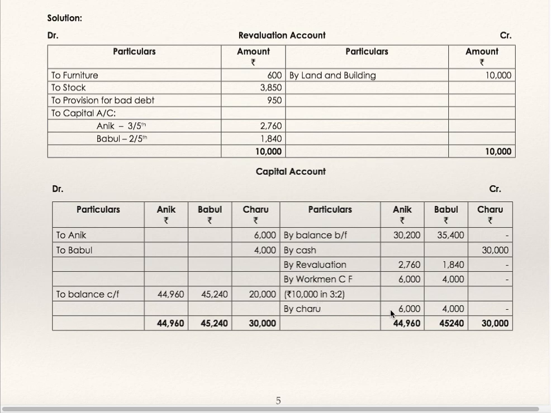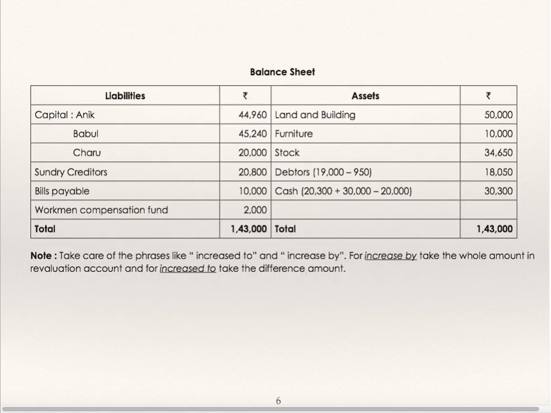Now Charu's share of goodwill is to be credited to old partners in sacrifice ratio. Sacrifice ratio is same as old profit sharing ratio. So to A, to B, 6,000 and 4,000, and by C, here in A and B's account 6,000 and 4,000. Balance carried down. Now these balances will go to the new balance sheet.